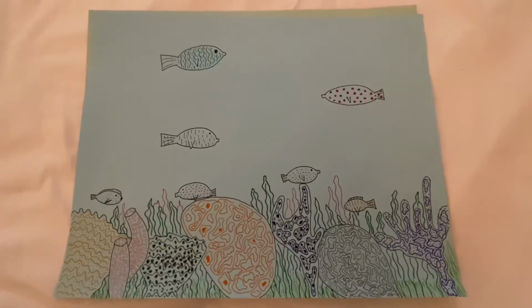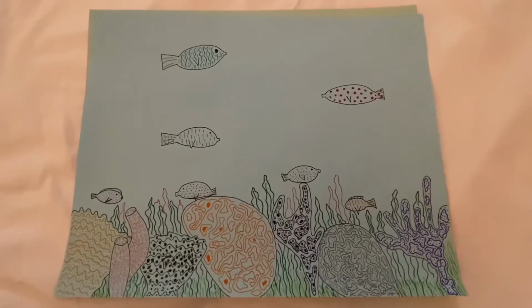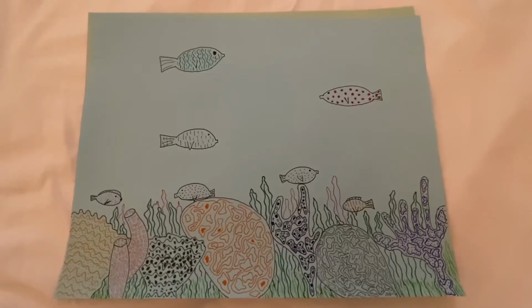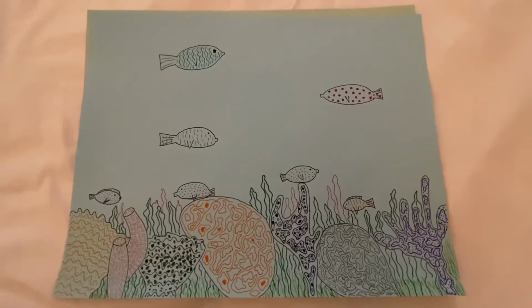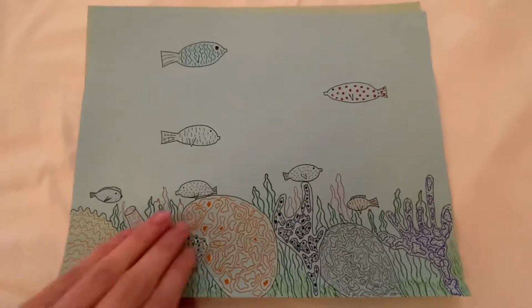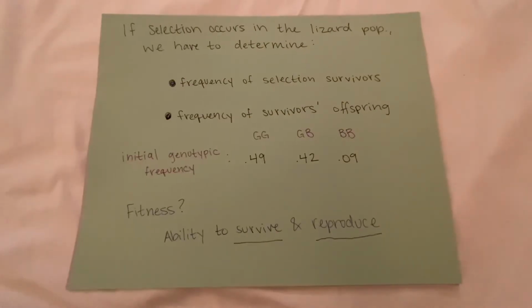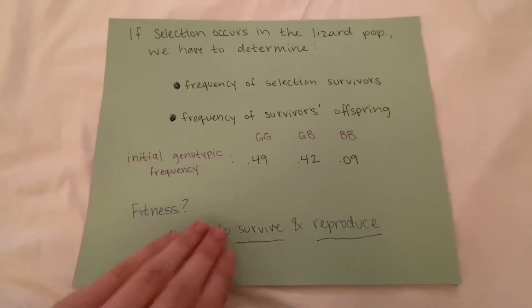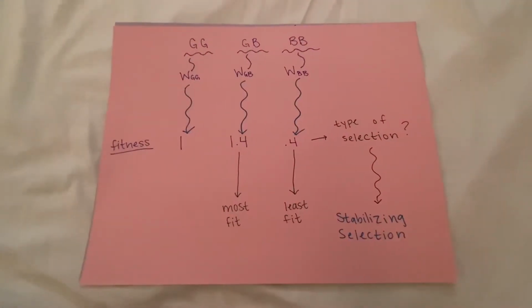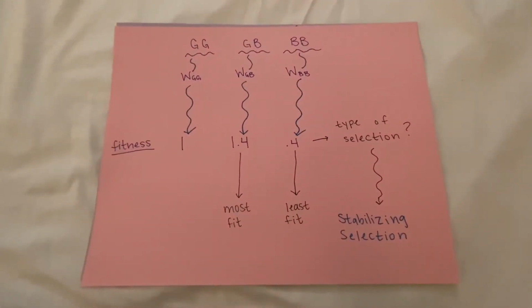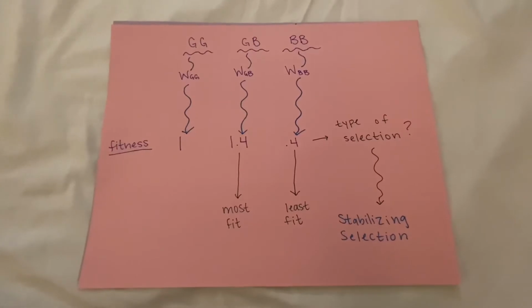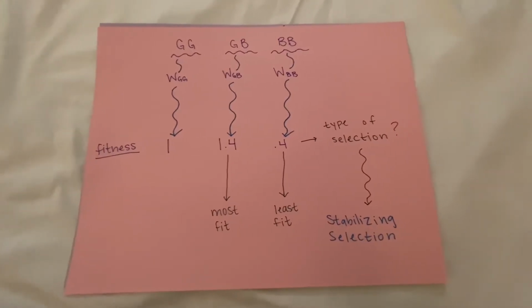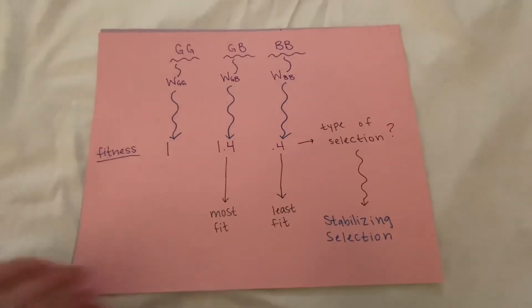Selection violates the Hardy-Weinberg equilibrium because, after one generation, there will be a higher frequency of the alleles or genotypes that produce the phenotype better fit for that ecosystem. If selection occurs, that means a certain lizard phenotype will have a higher fitness in the ecosystem. The brown lizards are the most fit. This means that stabilizing selection is occurring because it favors the genotype with both types of alleles, so the heterozygotes.